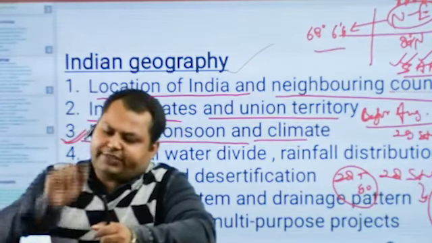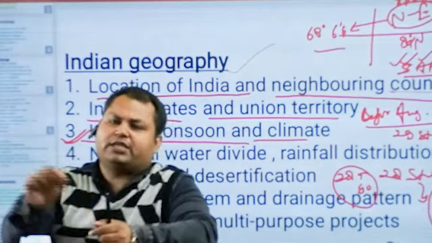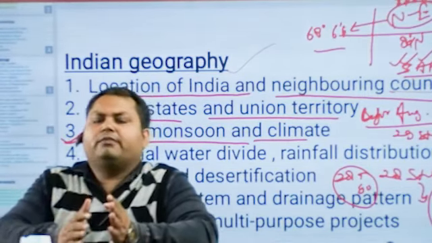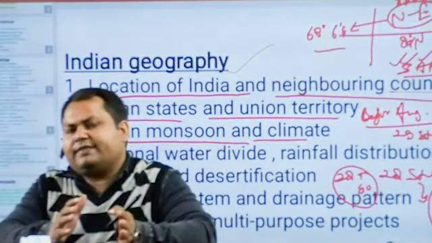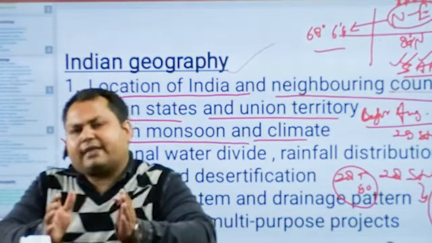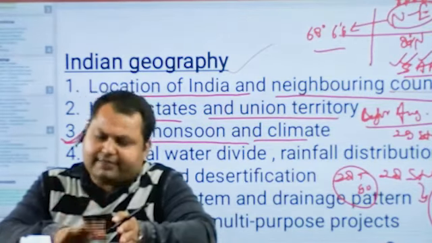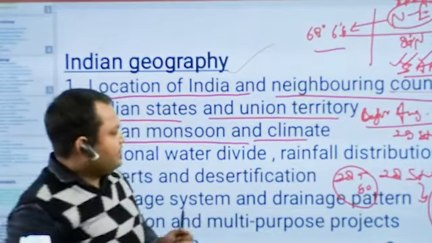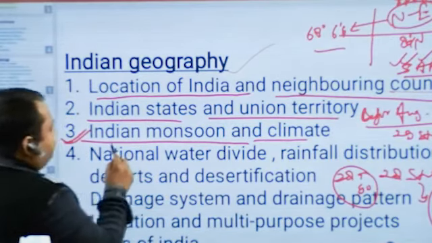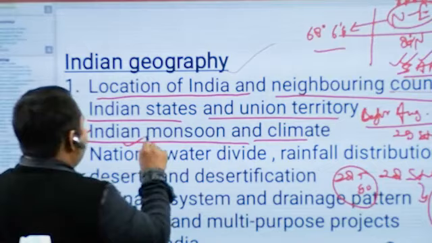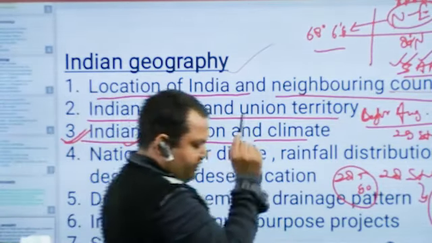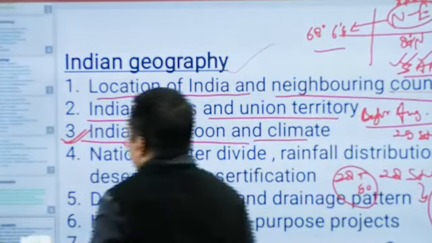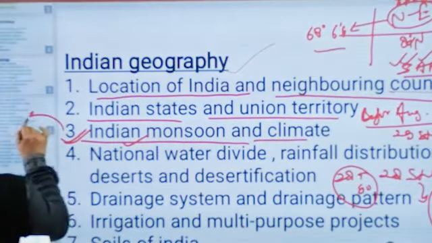Indian monsoon justifies the agriculture. Indian monsoon justifies the system of transportation, river system, lakes, water bodies, forest conditions, climatic condition of India, etc. That's why it is considered the heart of Indian geography. So monsoon is the heart of Indian geography, and we must study it very carefully. I will take around 6 to 7 hours to complete this particular topic.